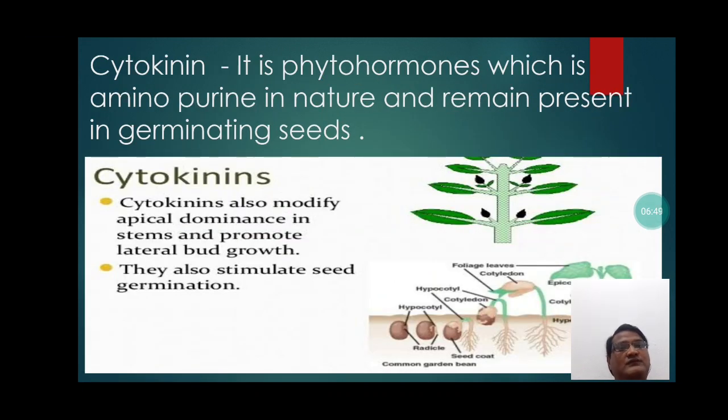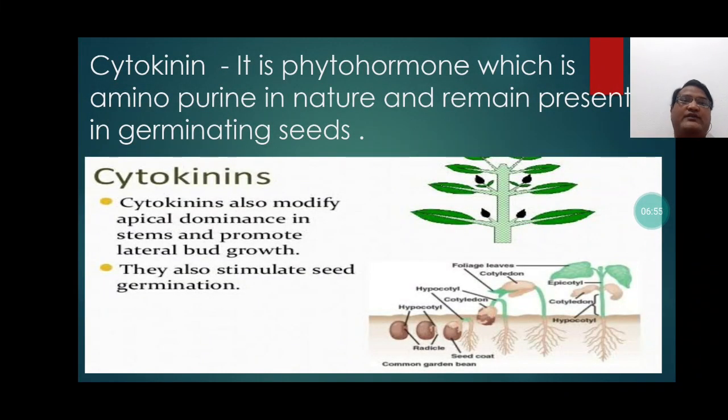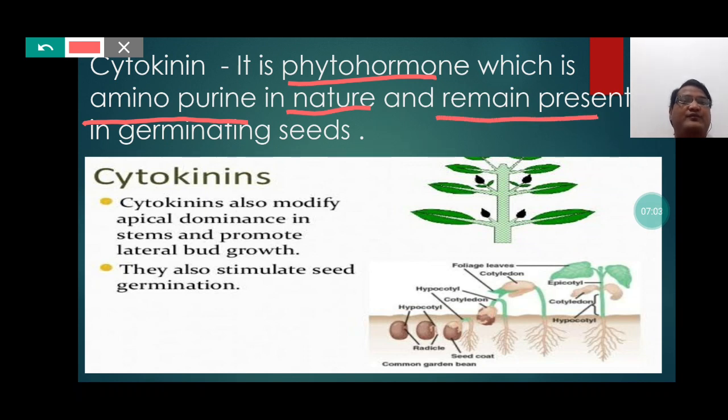Cytokinin, it is a phytohormone. Cytokinin is the phytohormone which is aminopurine in nature and remains present in germinating seeds. So students, cytokinin is also a growth promoter phytohormone and which generally remains present in the germinating seeds.